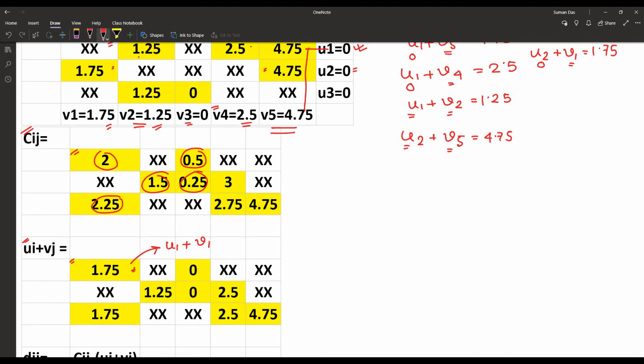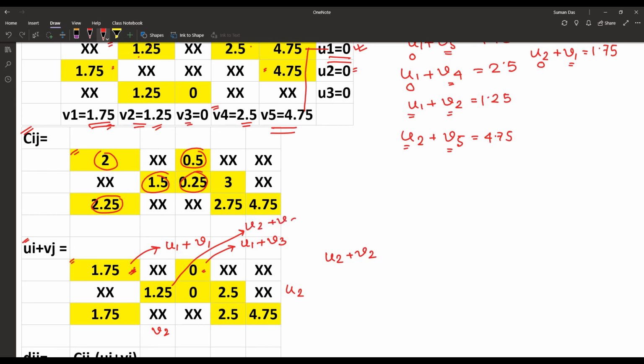Now u1 is equal to 0, v1 is equal to 1.75, so that is 1.75. Suppose that one is u1 plus v3. Now u1 is 0, v3 is also 0, so we are getting 0 here. For that one, suppose that one is for u2 and that one is for v2, so that one is u2 plus v2.